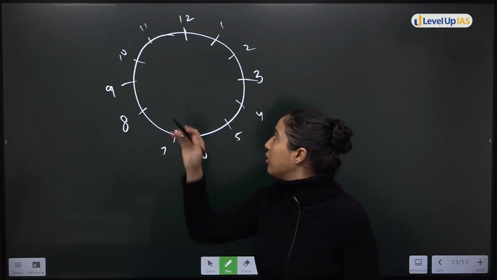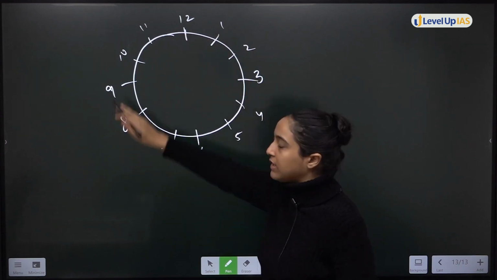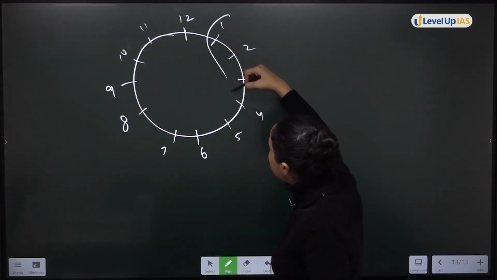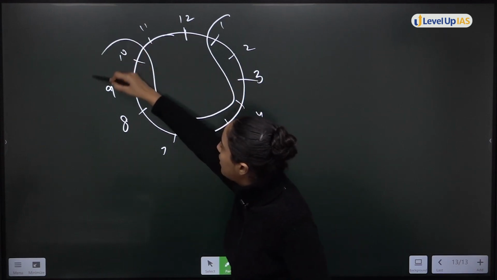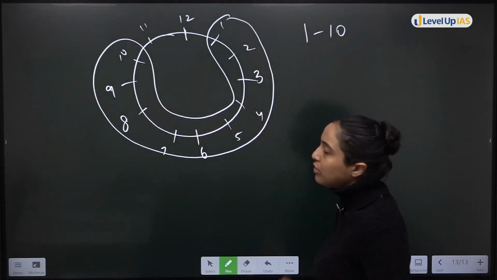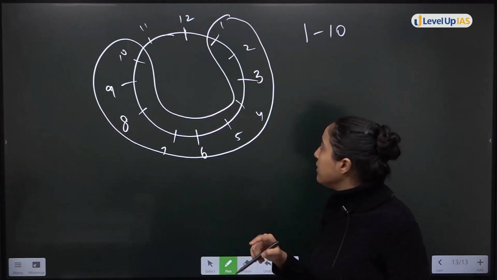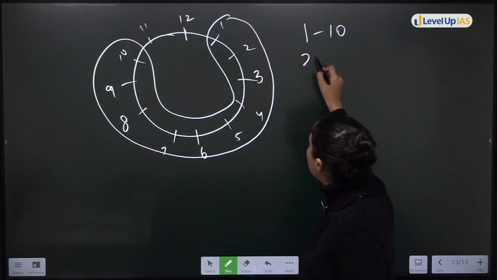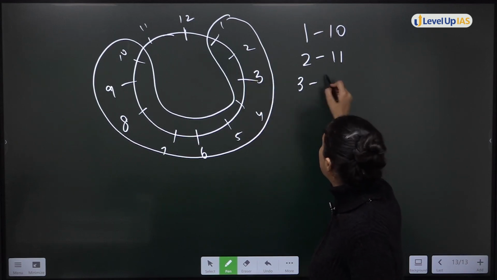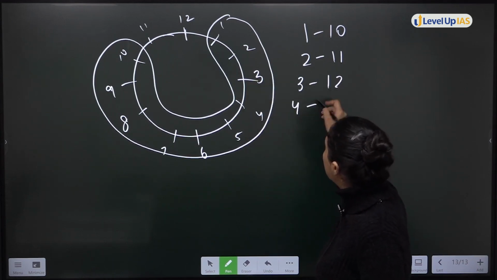How can you do it? Clockwise direction is going from this direction. Okay. So firstly, I will say I select 1 to 10. These points 1 to 10. Next I can say I will select 2 to 11, 3 to 12, 4 to, and so on.